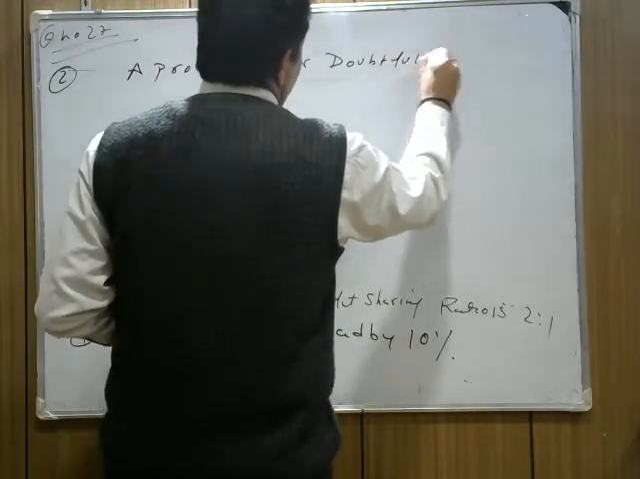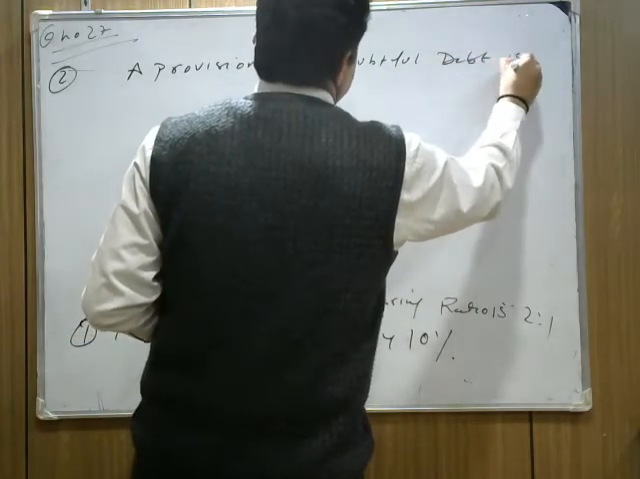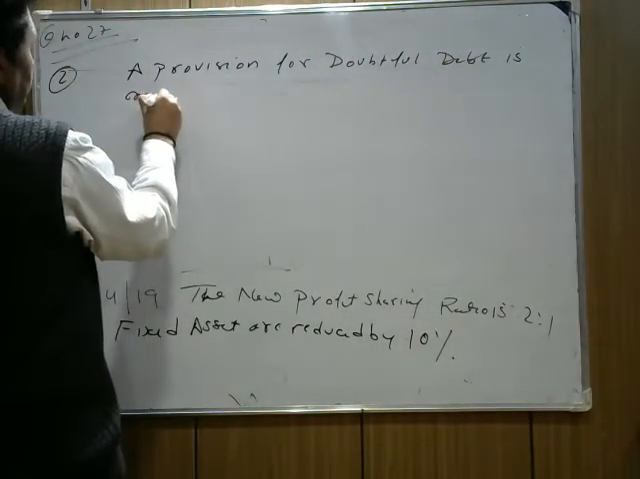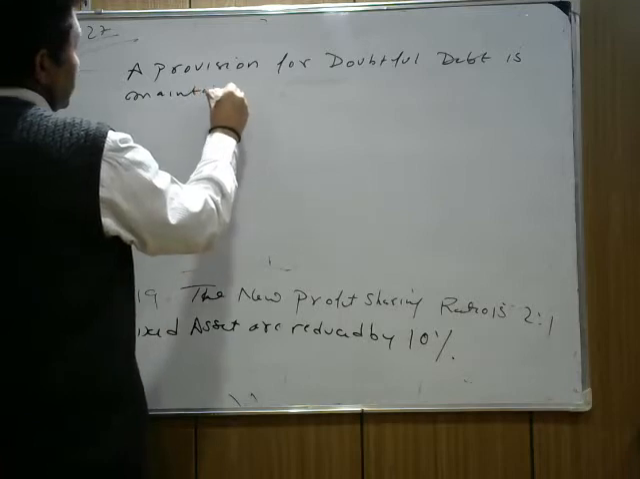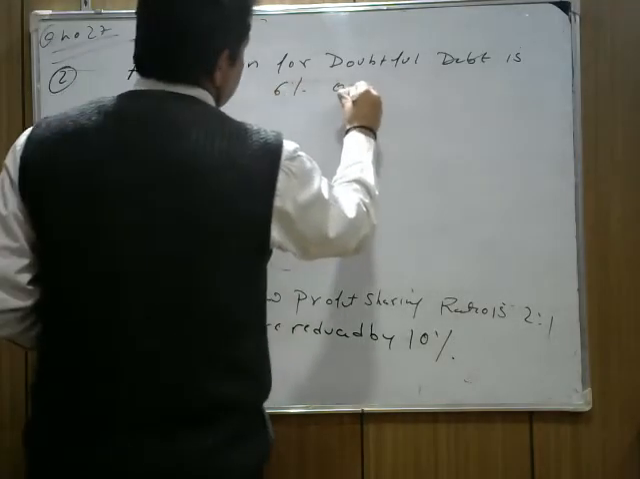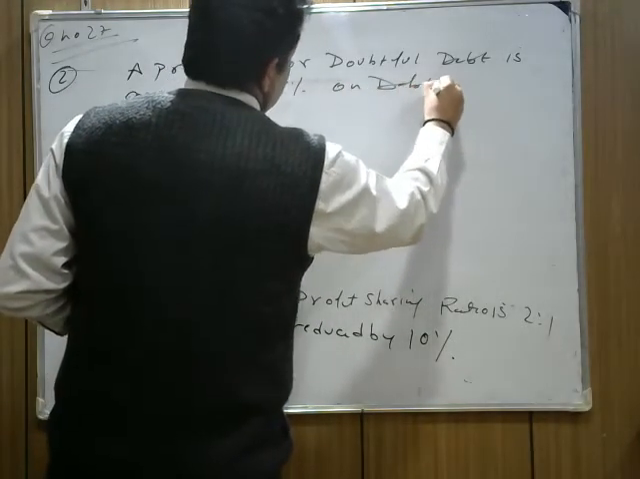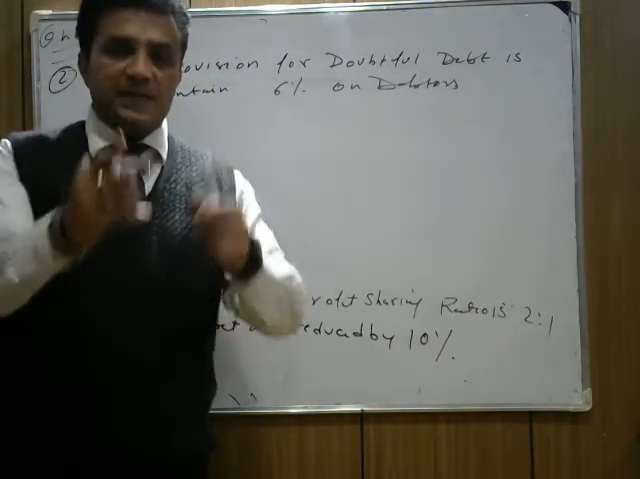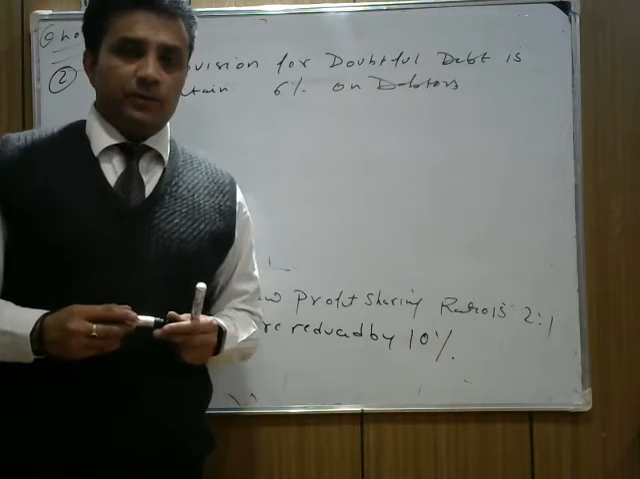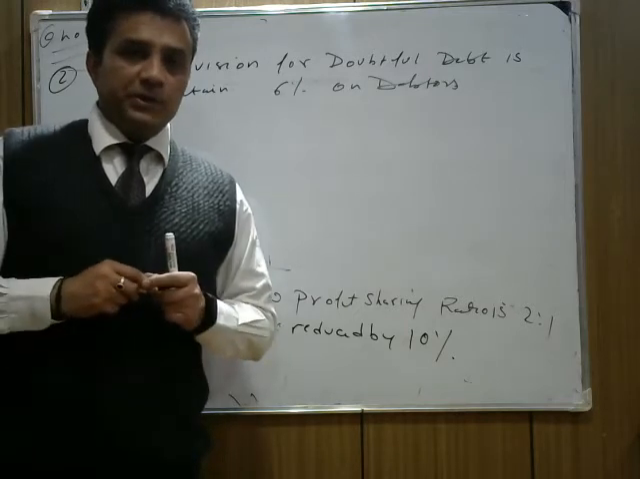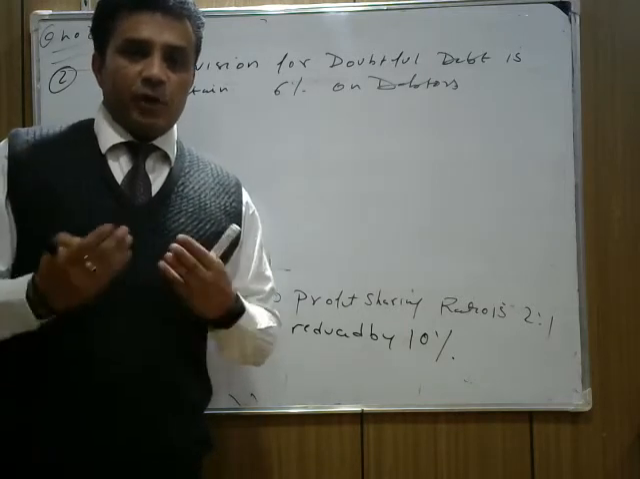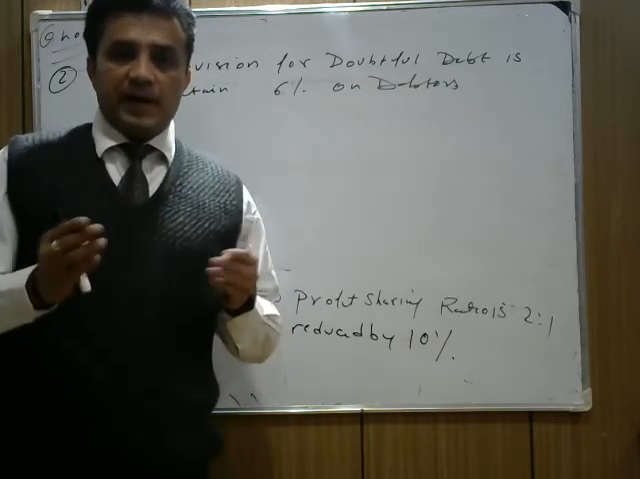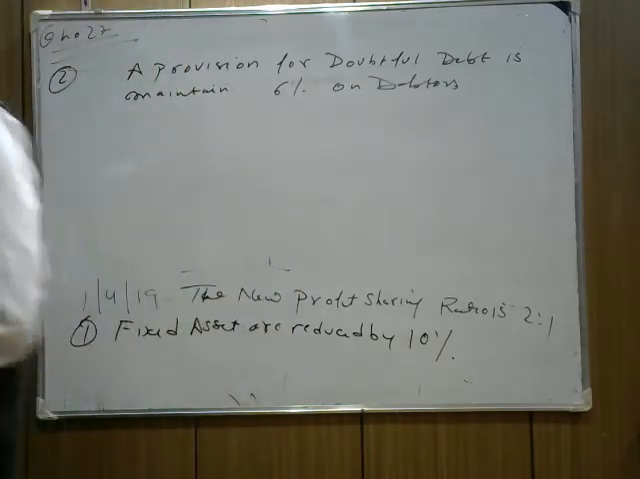A provision for doubtful debt is maintained at 6% on debtors, meaning 6% of debtors are still doubtful whether we are to receive or not. So is it income or expense? Find out. I already taught you. This 6% we are not going to receive. Our debtors are decreasing, our asset is decreasing. Is it an expense for us?